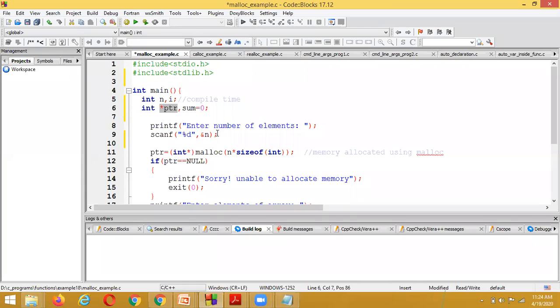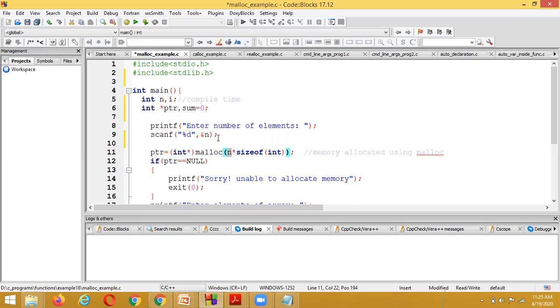Then how do we assign the size for 3 integer variables dynamically? We use malloc. Each of the 3 elements is of integer type, so I find the integer size by using sizeof(int), and that sizeof(int) is multiplied with the number of elements.